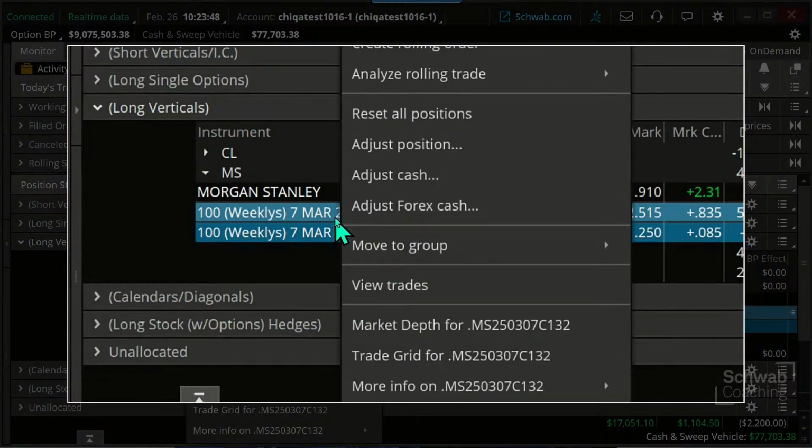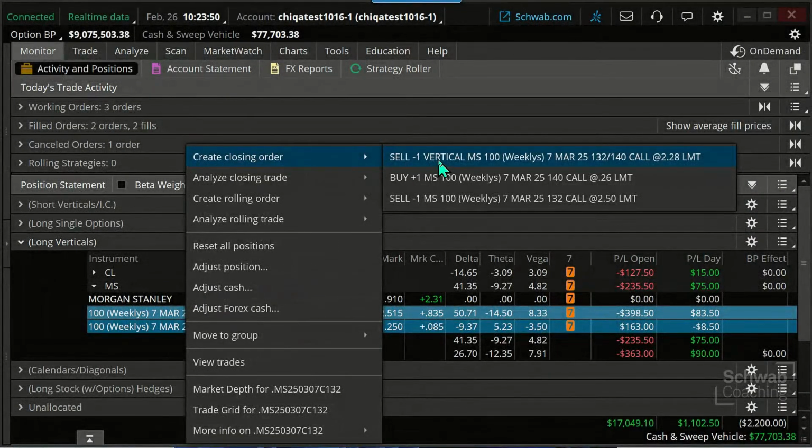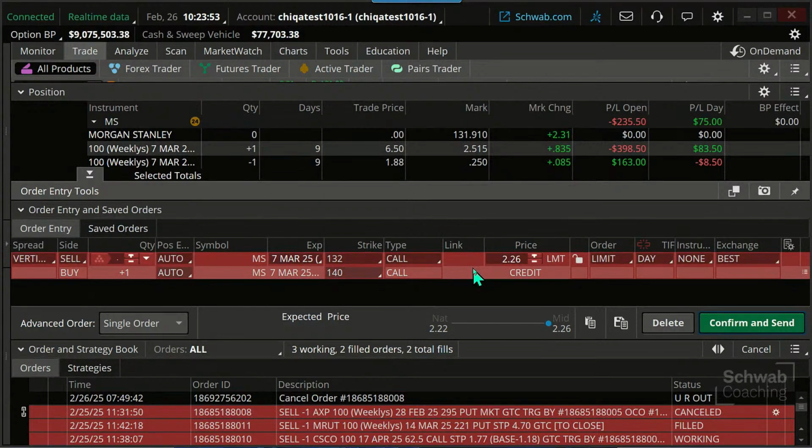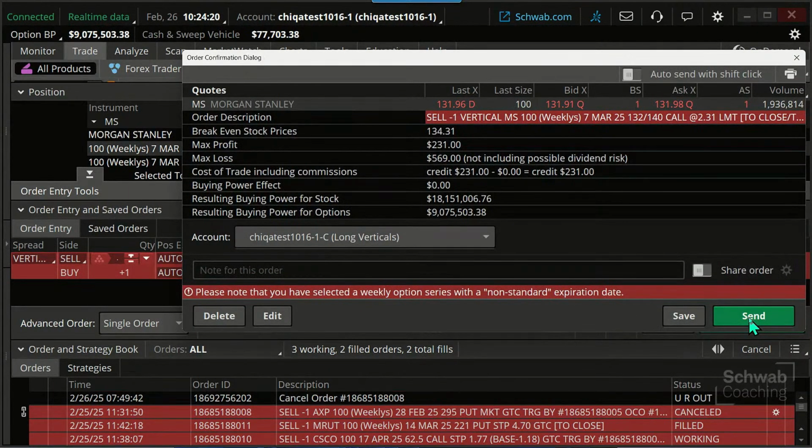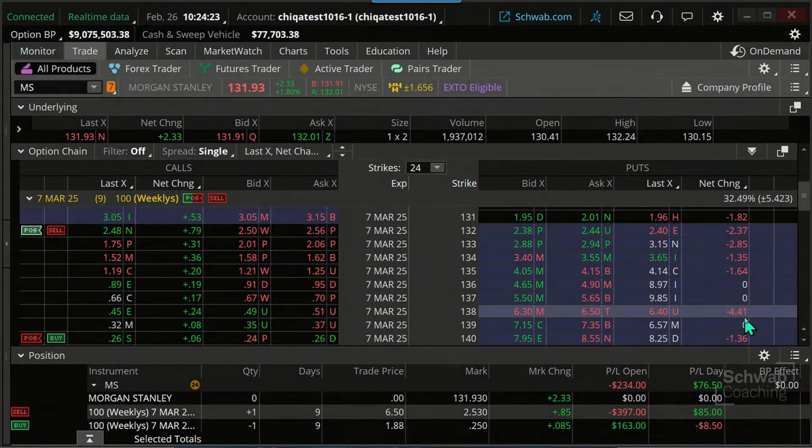So I'm going to right click on this and create a closing order. I'm going to sell this just to get out of it. Our initial debit was 4 something, and we're recovering about half of that here, which is the kind of take a small loss and live to trade another day scenario. Let me put this in, confirm and send it. Take our lumps, so to speak.